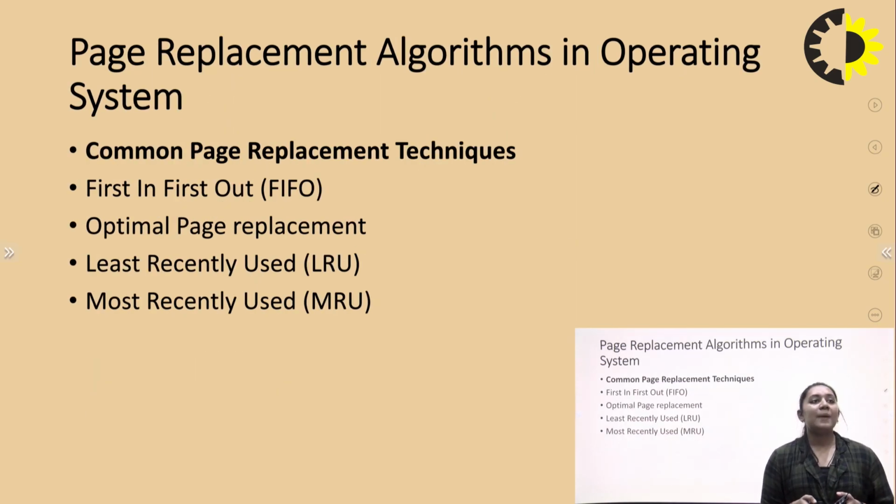Next is the page replacement algorithm in the operating system. As I talked about earlier, there are a few algorithms in page replacement. Number one is FIFO, first in first out. Number two is optimal page replacement. Number three is LRU, which is least recently used, and the fourth one is MRU, which is most recently used.